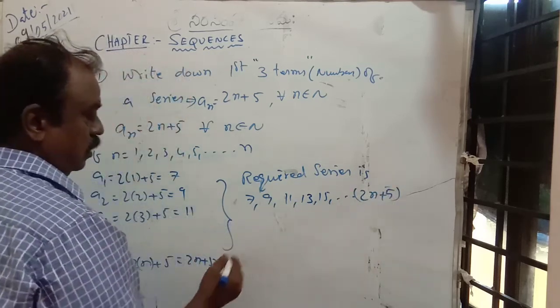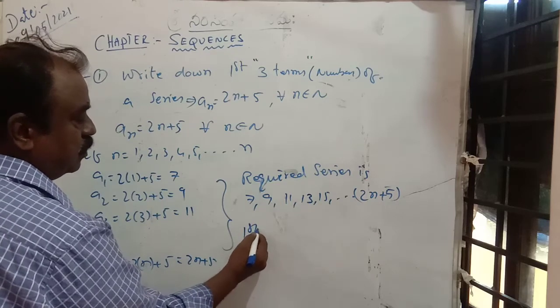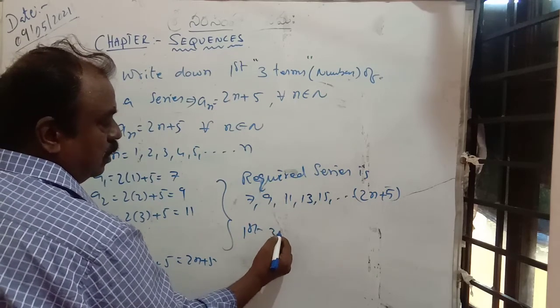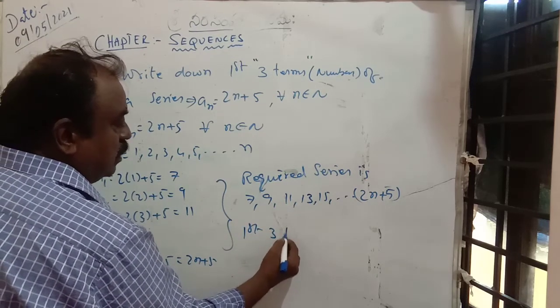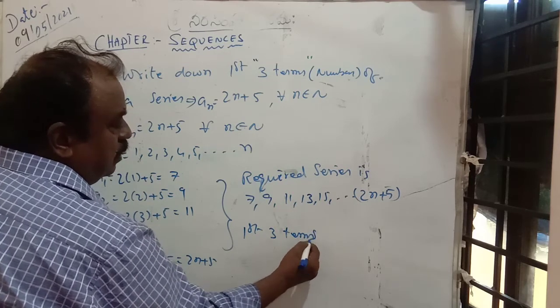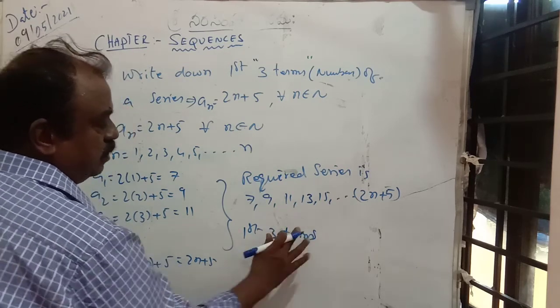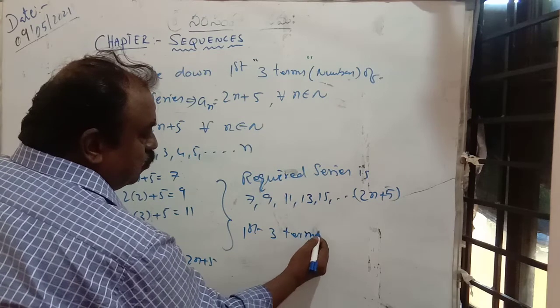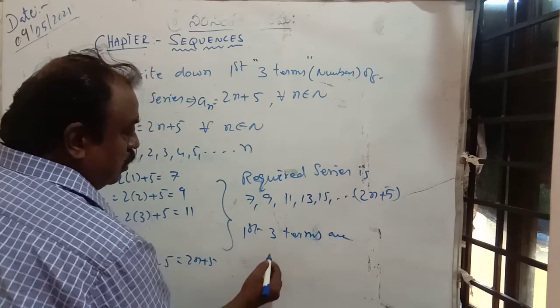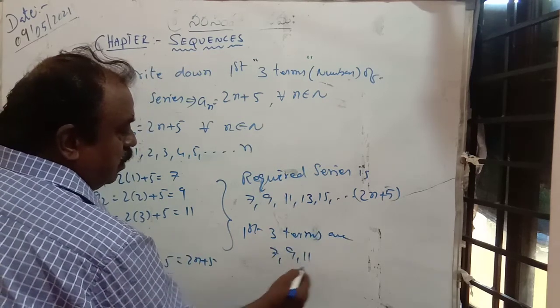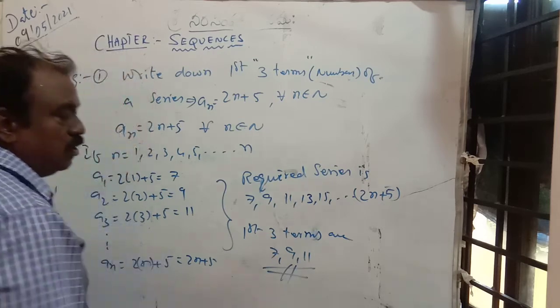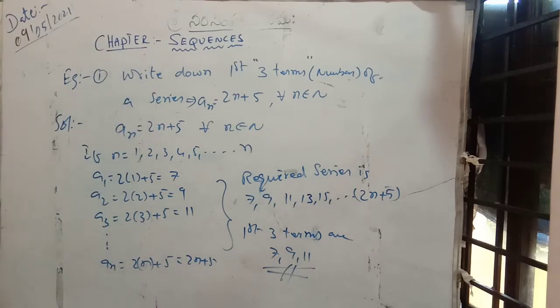The first 3 numbers or terms, we may call them terms, are 7, 9, 11. That is the question. Is it clear?